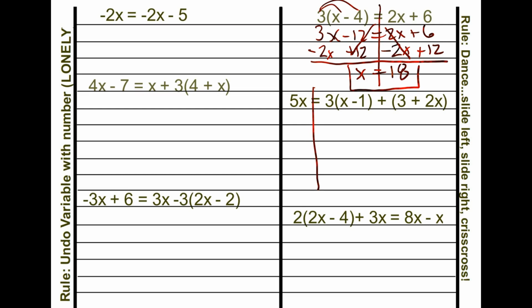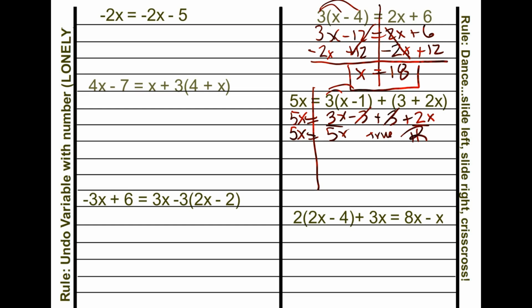All right, let's look at the next problem. So we end up with 5x over here. We distribute, we get 3x minus 3 plus 3 plus 2x. So we can't do anything on the left, so we have 5x is equal to, combine like terms, 3x and 2x makes 5x, and then negative 3 plus 3 basically cancels out. So math competent people know that this is the same thing. This is true. This is true. So since this is true, we could stop and say all real numbers right here.